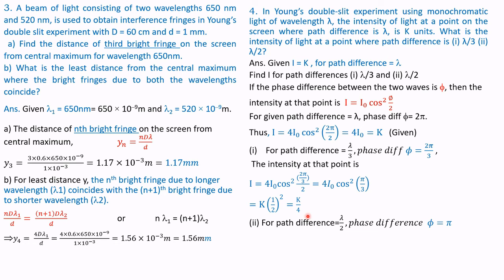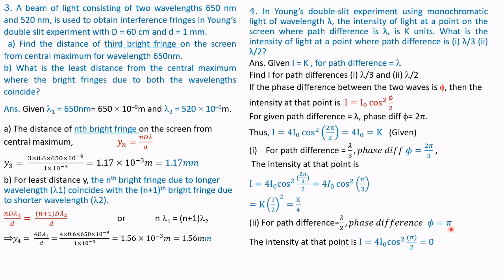This is the answer. So for the second part, we have to substitute the path difference as lambda by 2, or phase difference phi equal to pi. You see here, when the path difference is lambda, the phase difference is 2 pi. When it is lambda by 2, phi should be equal to pi.